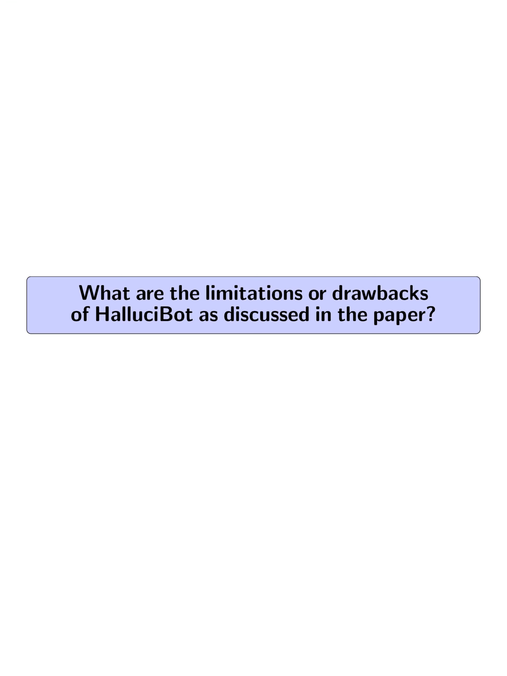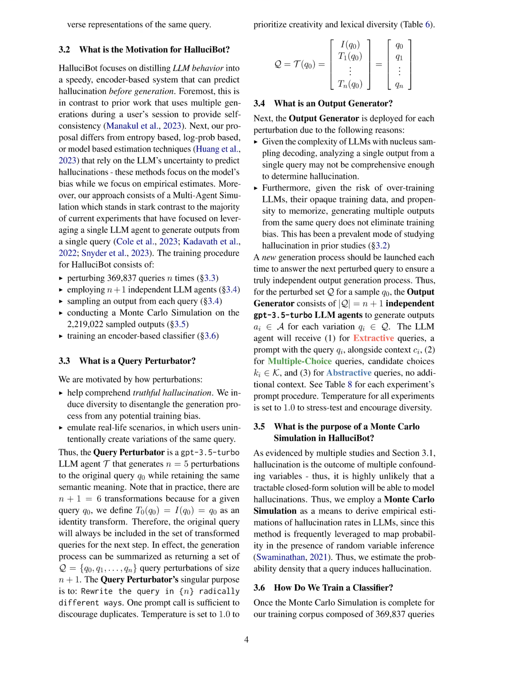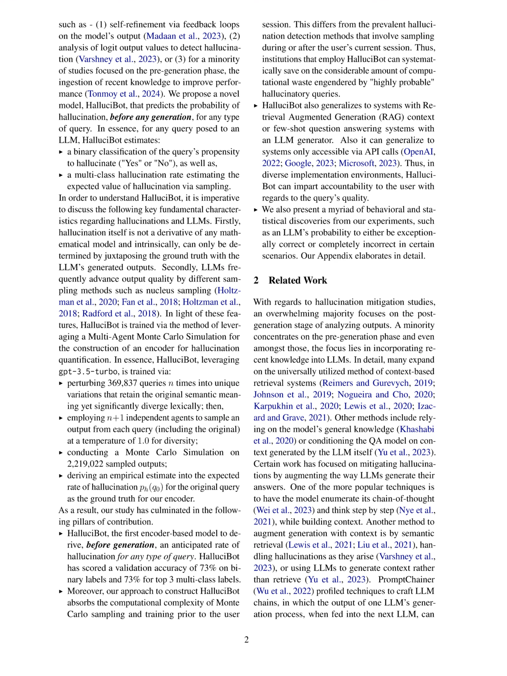What are the limitations or drawbacks of HalluciBot as discussed in the paper? The limitations or drawbacks of HalluciBot, as discussed in the paper, include the reliance on a Monte Carlo simulation to derive empirical estimations of hallucination rates in large language models, LLMs. This method may not provide a closed-form solution to model hallucinations due to the complexity of multiple confounding variables. Additionally, the paper mentions that HalluciBot's training procedure involves perturbing a large number of queries and conducting simulations on a significant amount of sampled outputs, which can be computationally intensive.